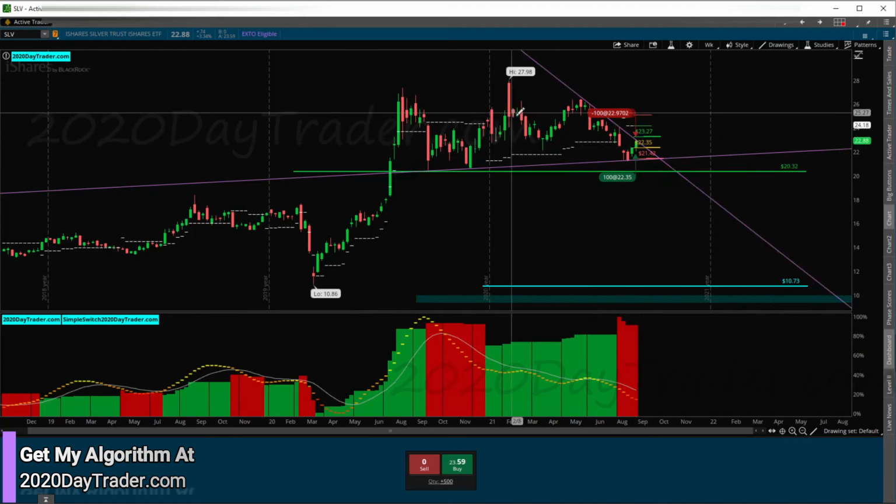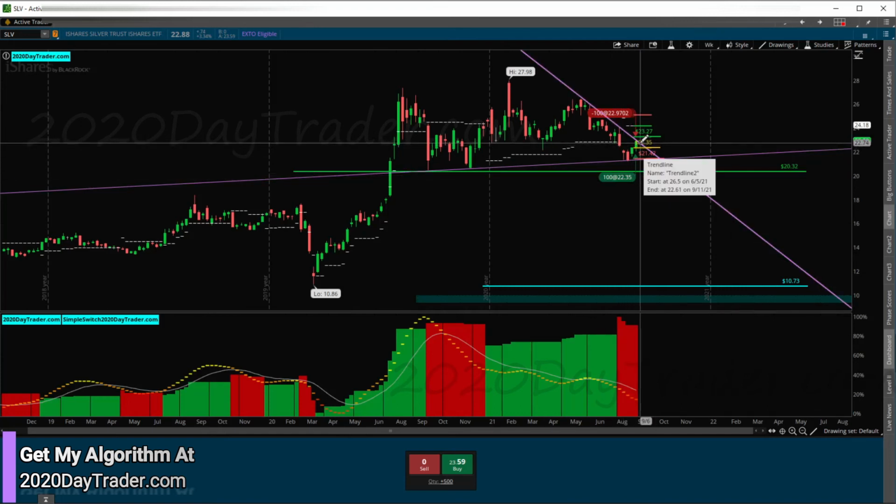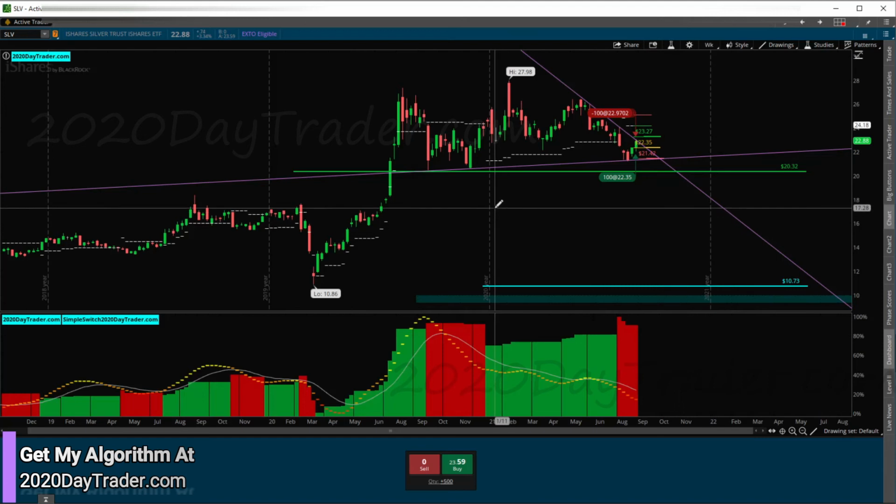And then over here, you can see this pattern with the M right here as well, showing a support area. And we're coming up to that support area. So it broke through the support area, coming back up. Does that support become resistance now? And is it game over? We'll have to see what happens with silver going forward. But right now I'm out of silver. Took that trade, made some money, bounced out.